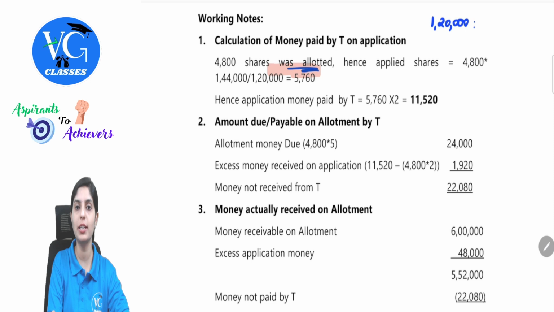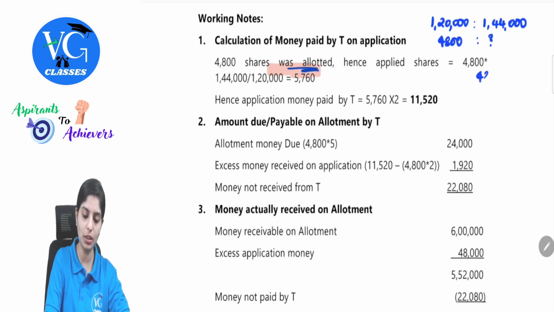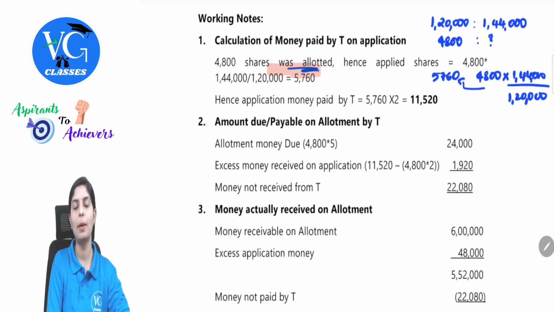1,20,000 was the number of shares which was allotted. 1,44,000 shares was applied for. So if 4,800 is allotted, how much is applied for? How do I find this? 4,800 into 1,44,000 divided by 1,20,000. If I solve this, I get 5,760 shares. So application money was 2 rupees per share, so the application money paid by T would have been 11,520.